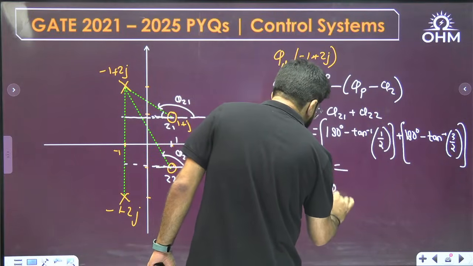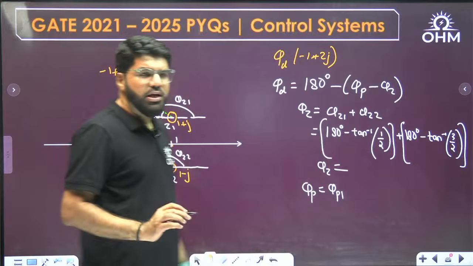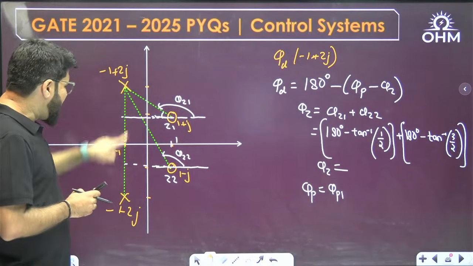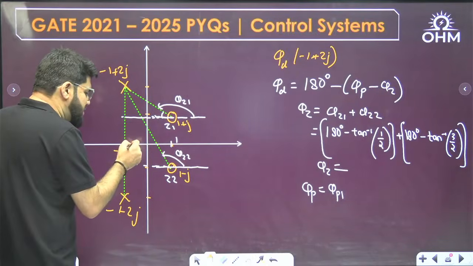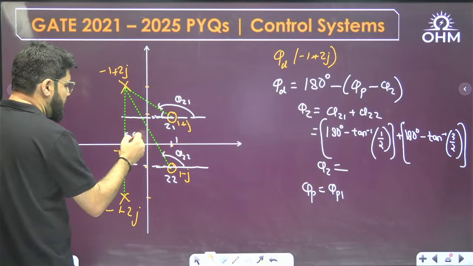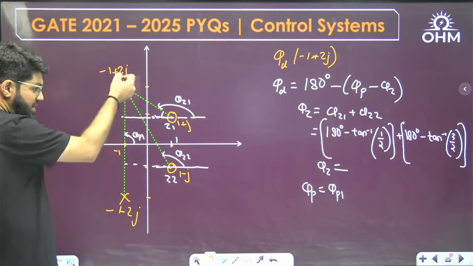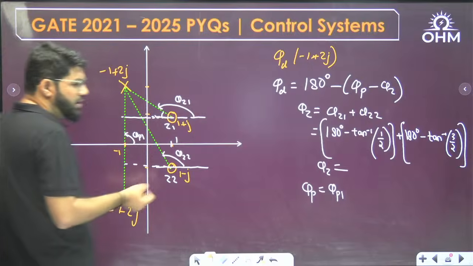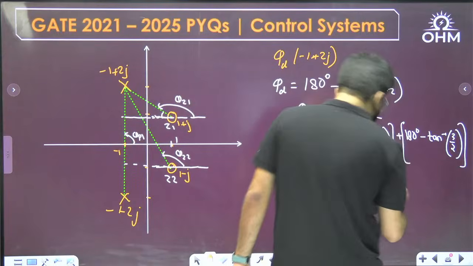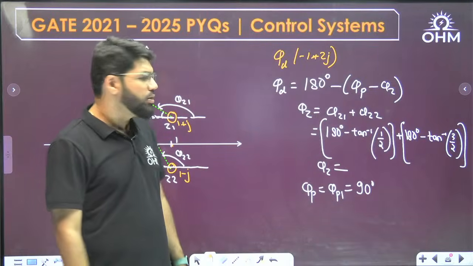Phi p is the sum of angles subtended by all other poles. But actually, with respect to this pole, there is only one other pole. What is the angle of this line with respect to the x-axis? Here only I can see. This angle is phi p1 for me. Since it is a vertical line, perpendicular to the x-axis, this angle need not be calculated. It is known to me, 90 degree, because it's a vertical line perpendicular to the x-axis.